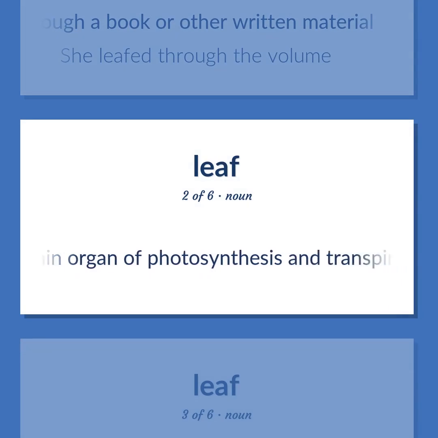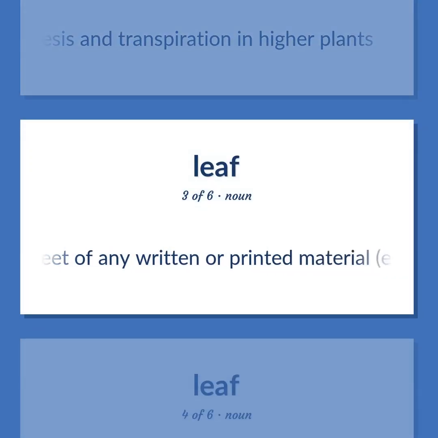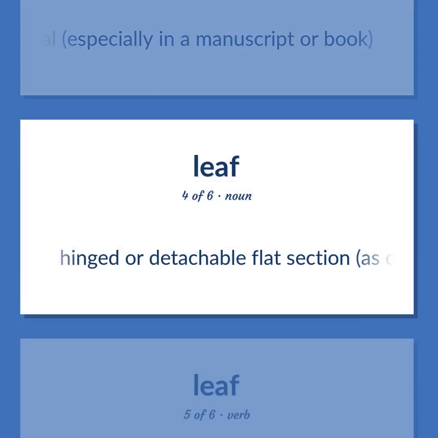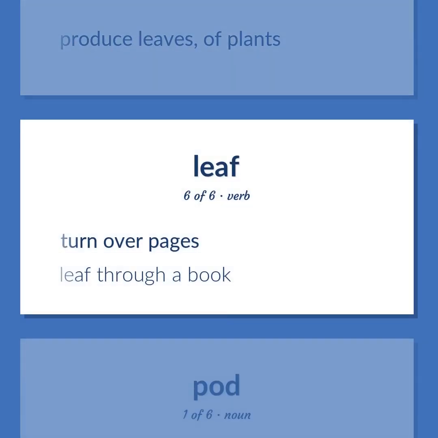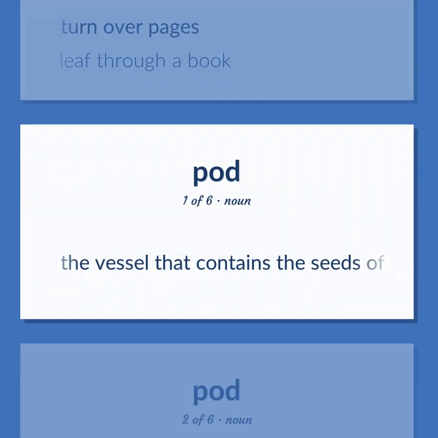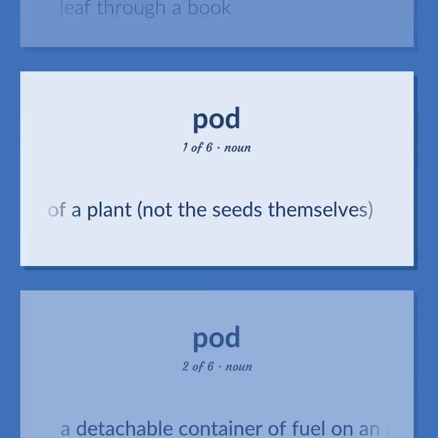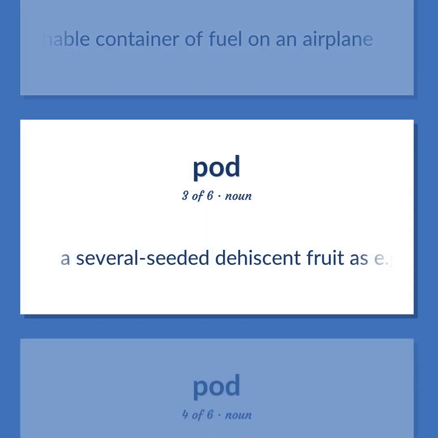The main organ of photosynthesis and transpiration in higher plants. A sheet of any written or printed material, especially in a manuscript or book. Hinged or detachable flat section, as of a table or door. Produce leaves, of plants. Turn over pages. Leaf through a book. The vessel that contains the seeds of a plant, not the seeds themselves. A detachable container of fuel on an airplane. A several-seeded dehiscent fruit, e.g. of a leguminous plant.